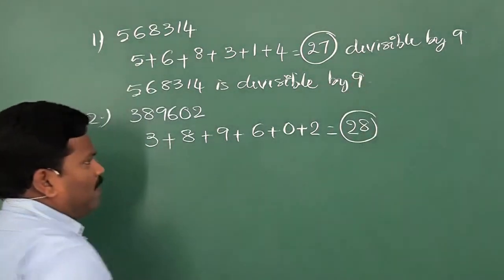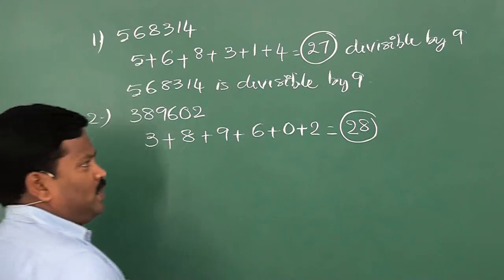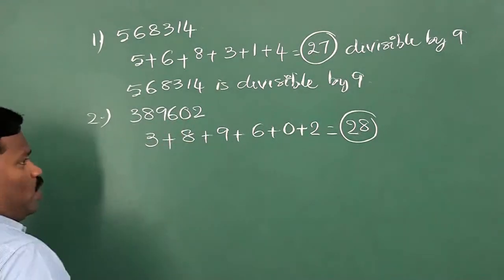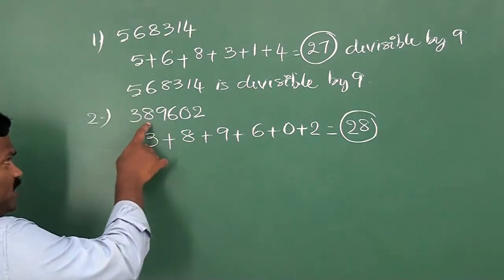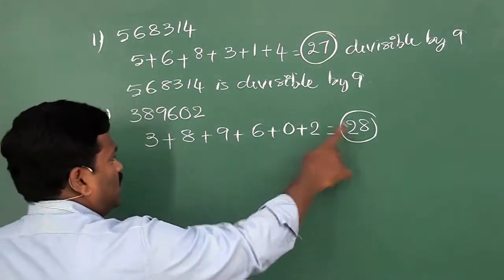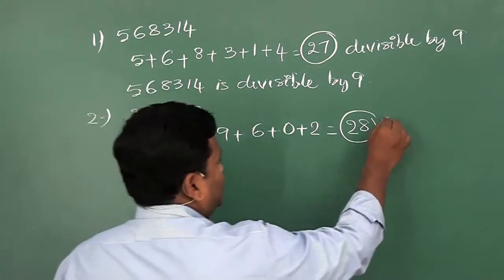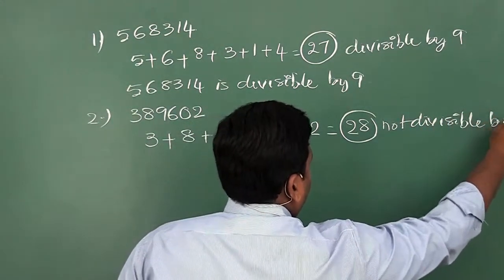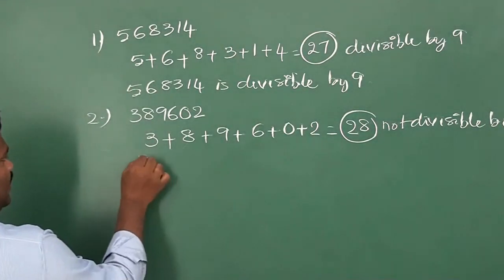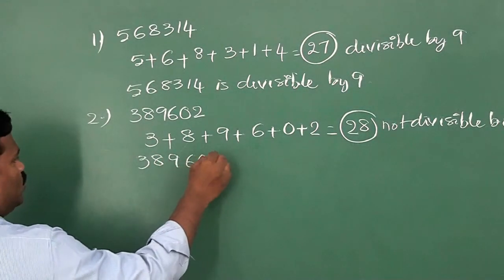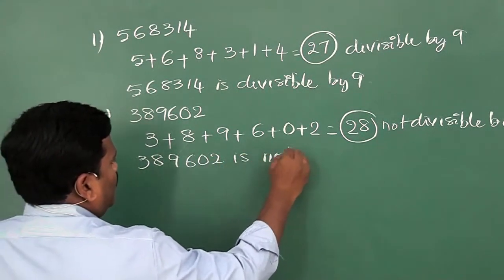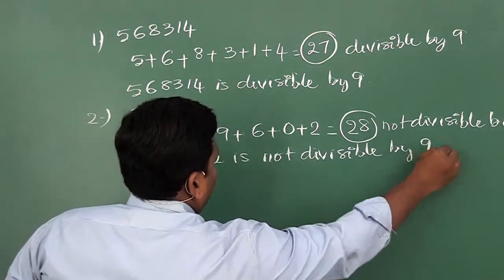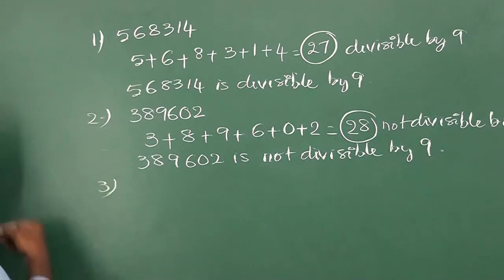Is 28 divisible by 9? No. Since 28 is not divisible by 9, this entire number is also not divisible by 9. Why is this number not divisible by 9? Since the sum of the digits, 28, is not divisible by 9, therefore 389602 is not divisible by 9.